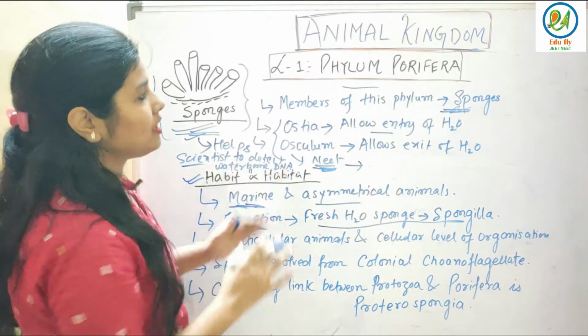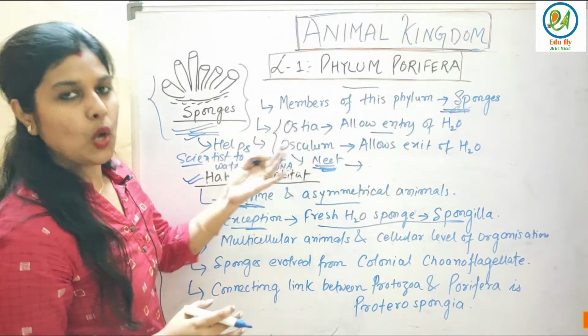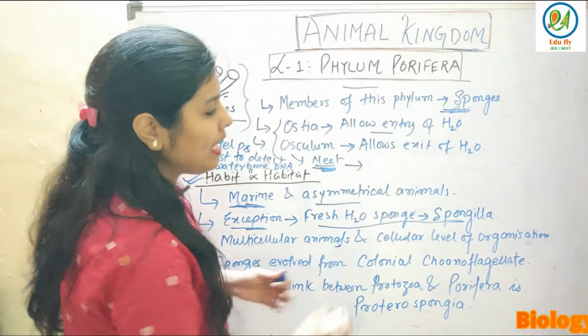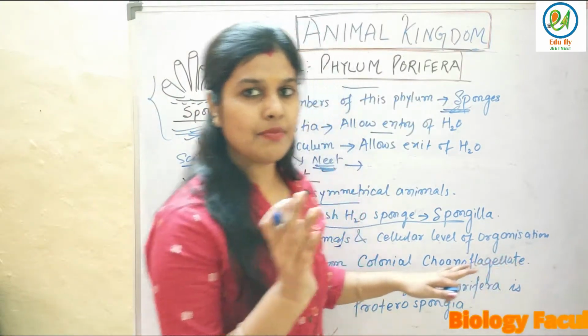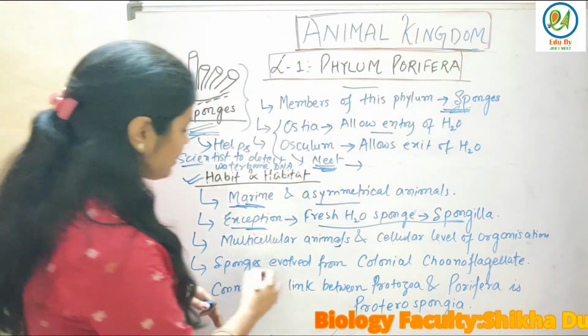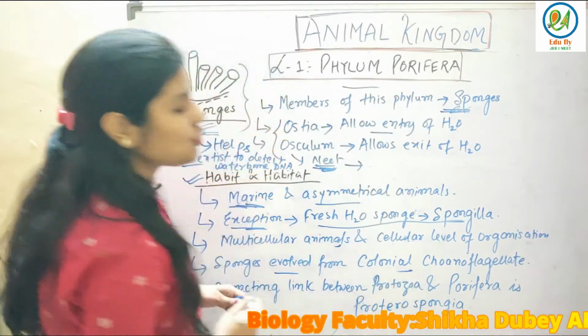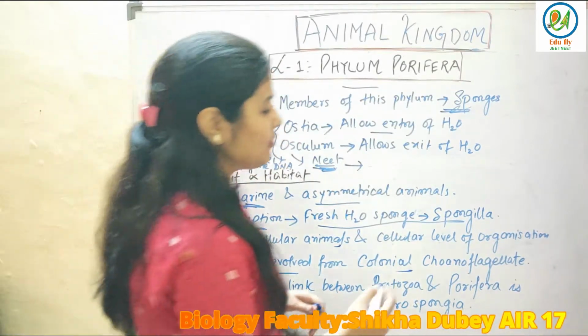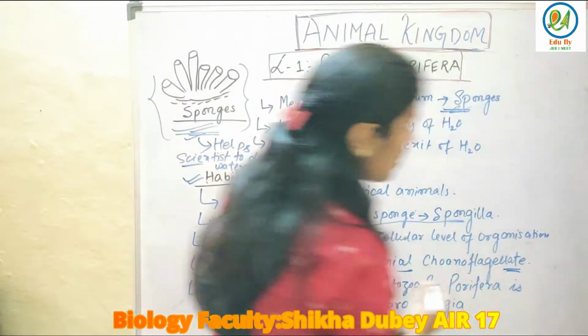Next, the animals which belong to Porifera are multicellular with a cellular level of organization, as I told you in the basis of classification. Next, sponges evolved from colonial choanoflagellates. From where have they evolved? They have evolved from choanoflagellates.